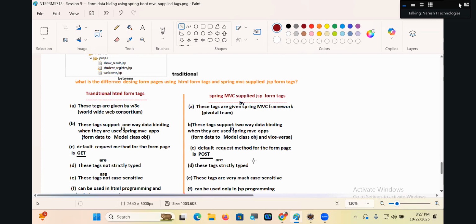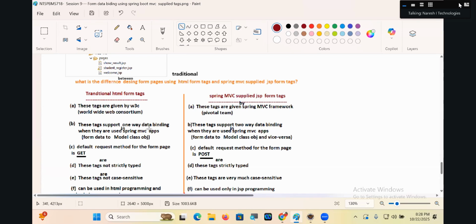What's the difference between creating a form page using traditional HTML form tags and Spring MVC supplied form tags? Traditional HTML form tags, Spring MVC supplied form tags. These tags are given by whom, guys? W3C, World Wide Web Consortium. These tags are given by the Spring MVC framework.